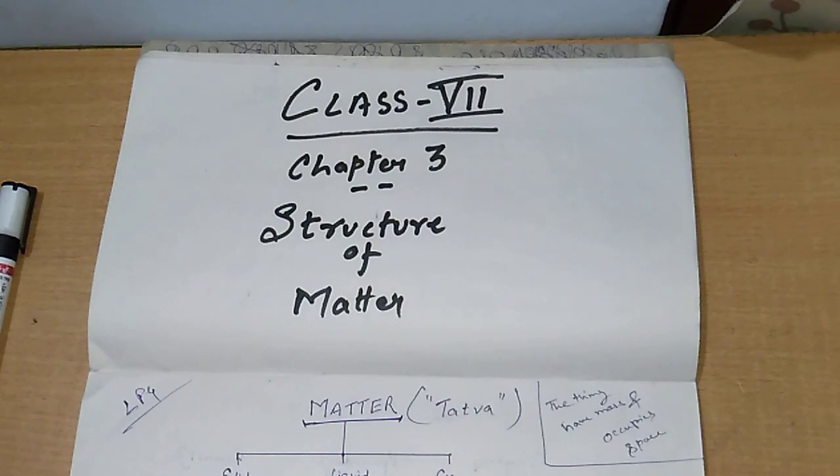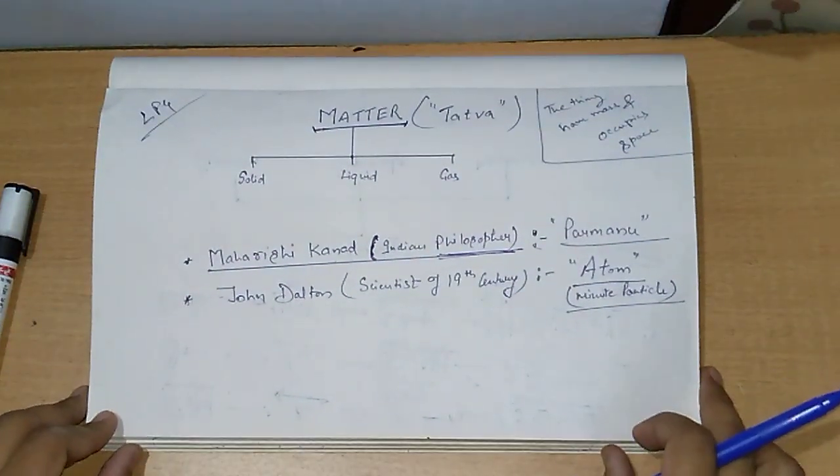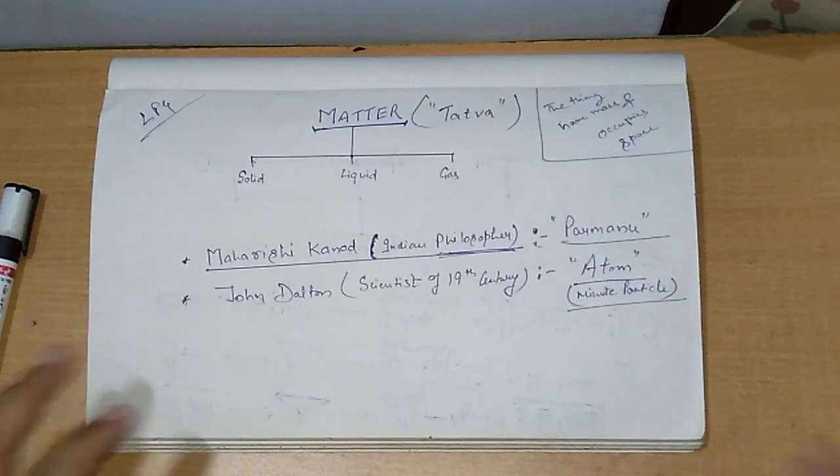We'll be continuing with chapter 3 of class 7th, which is structure of matter. Yesterday we started this chapter and discussed what is matter. Anything that has mass and occupies space is called matter, and in Sanskrit it is called tattva. Matter is divided into three states: solid, liquid, and gas. Matter is found all around us.